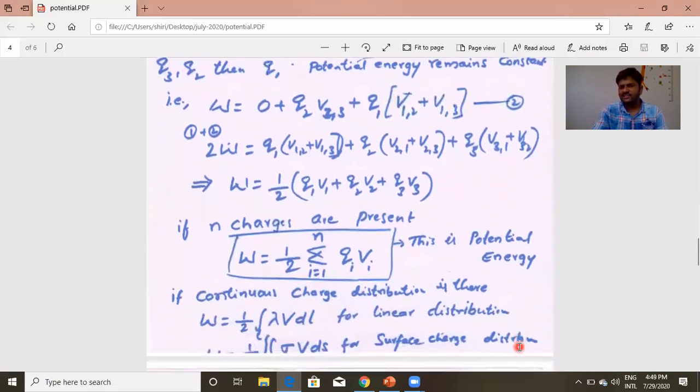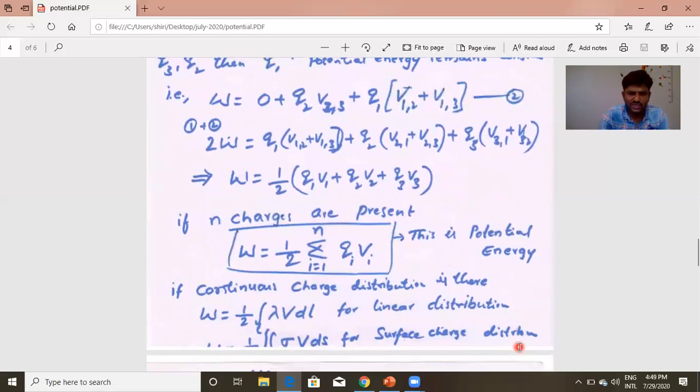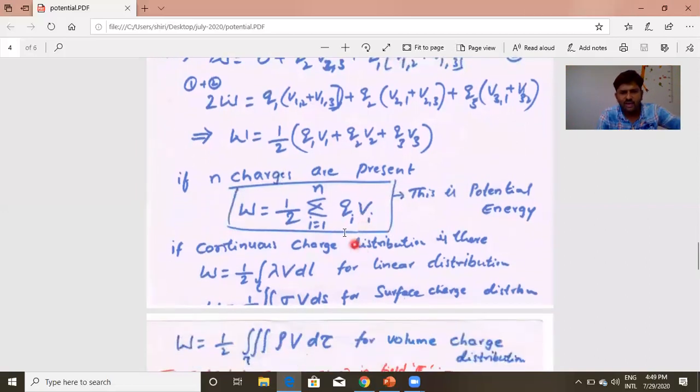But in practical conditions, we always see continuous charge distribution. You remember this equation, W is equal to 1/2 sigma i equals 1 to n Qi Vi, when point charges are there. But in practical situations, what we see is continuous charge distribution: charge distribution over a length, over an area, over a volume. We saw this in the Gauss law applications. Similar cases are there for our practical purposes. So we convert this equation. Instead of using summation, we use an integral.